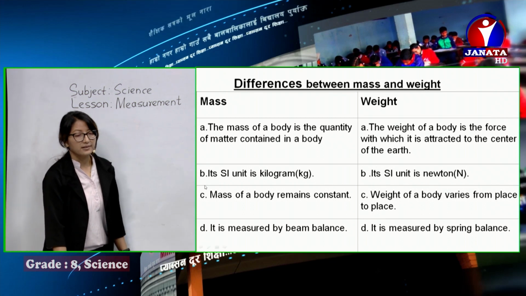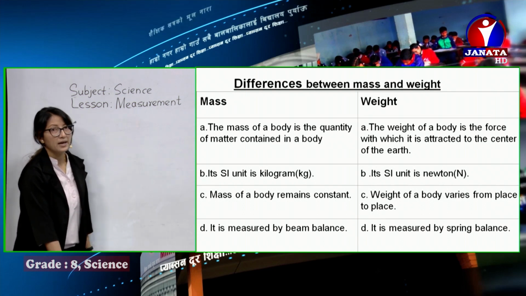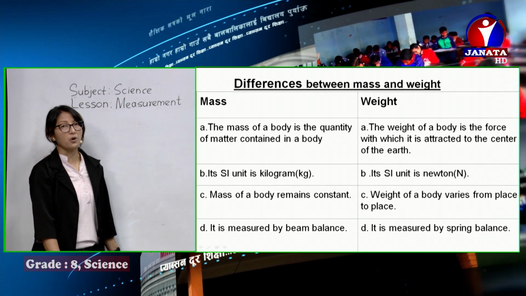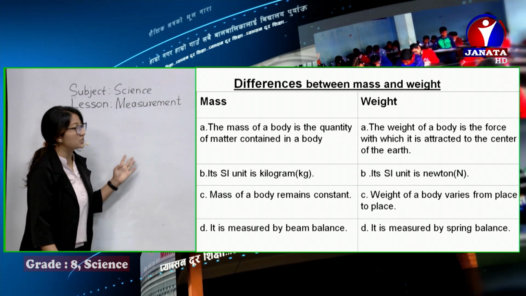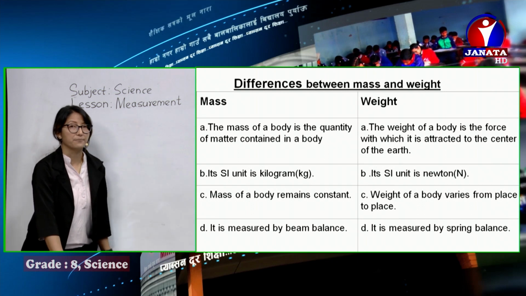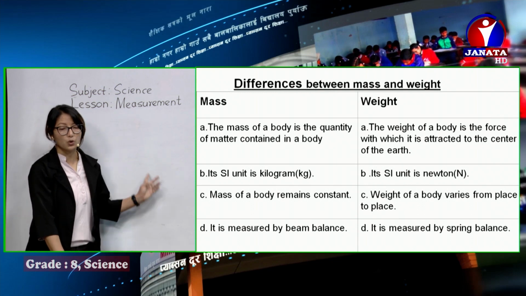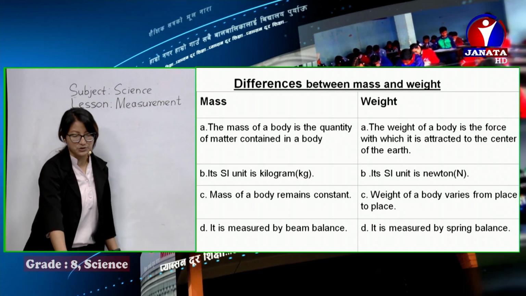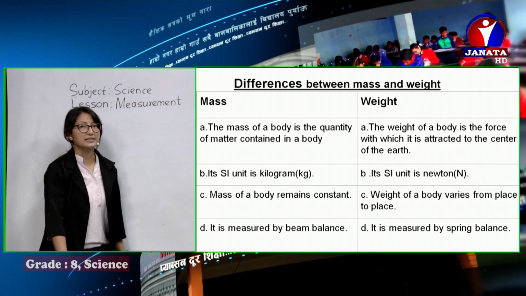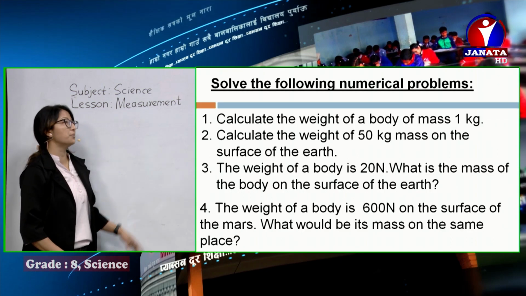Then the SI unit of mass is kilogram and the SI unit of weight is Newton. And I've already said the mass of a body remains constant. It's fixed. It doesn't vary. Wherever you measure the mass, it's the same. But weight varies from place to place. Another point we have already discussed: mass is measured using a beam balance, and weight is measured using a spring balance.